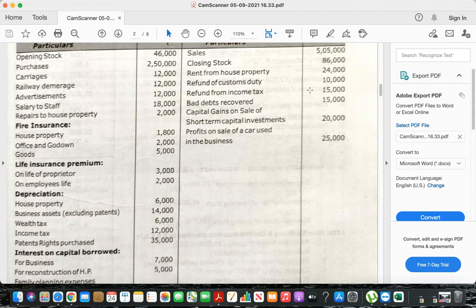Next, interest on capital borrowed. Underline: for business 7,000, for reconstruction of house property 5,000.